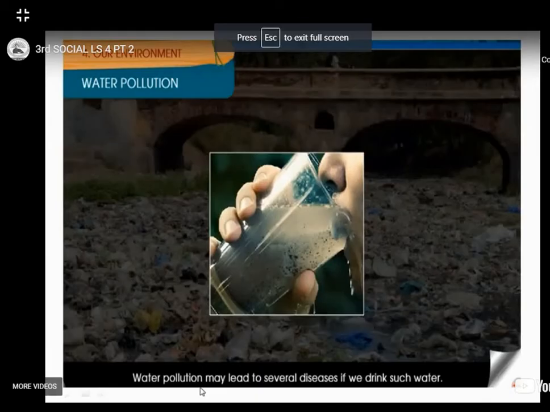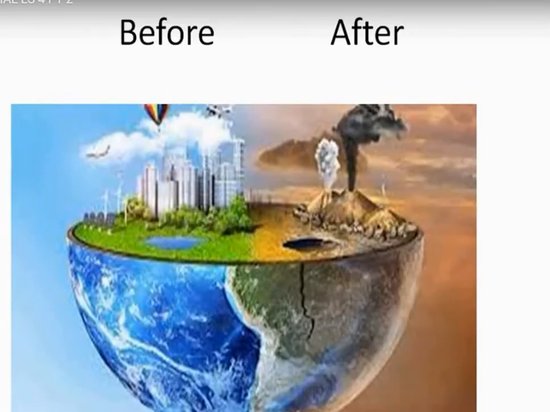Yes. See children, our earth before was like this. It is very green. Plants are there. Isn't it? Water bodies are there. It's looking very nice children. It is very good for health also. But nowadays, see how our earth is. No greenery. No water bodies.